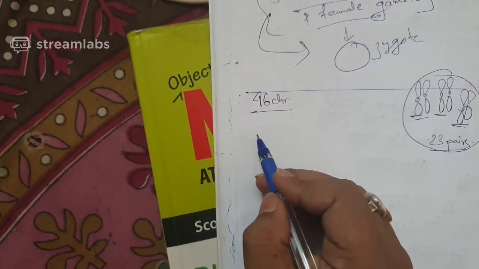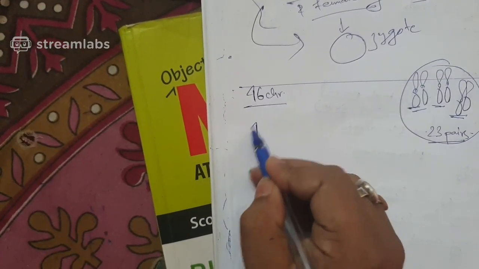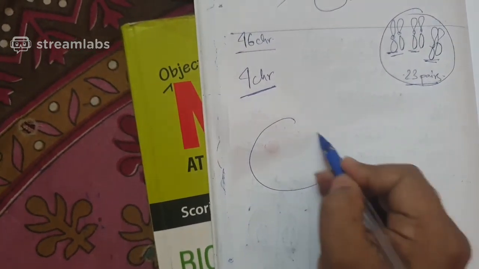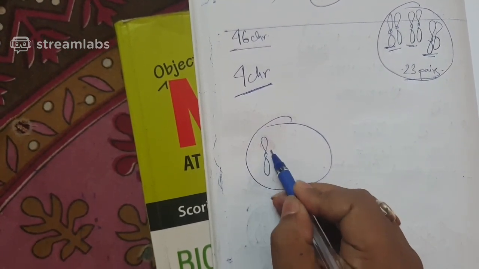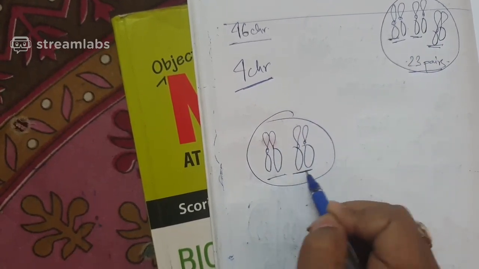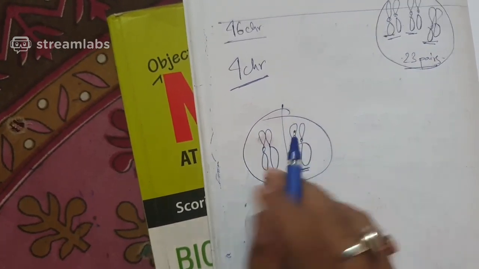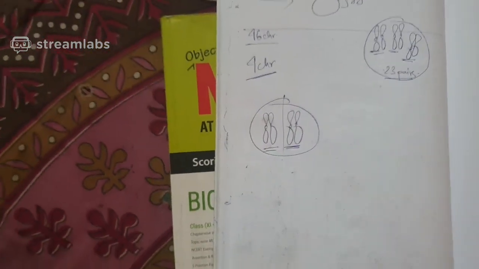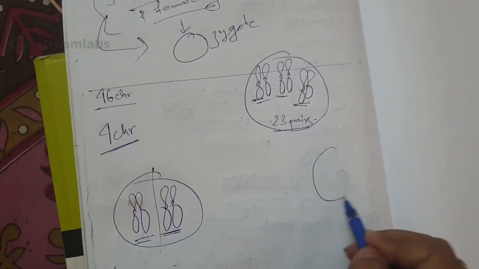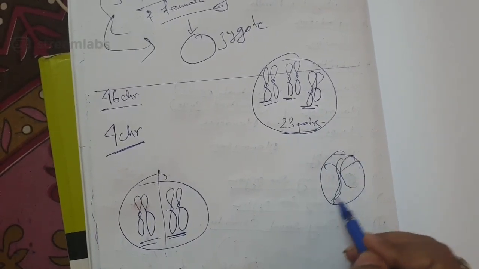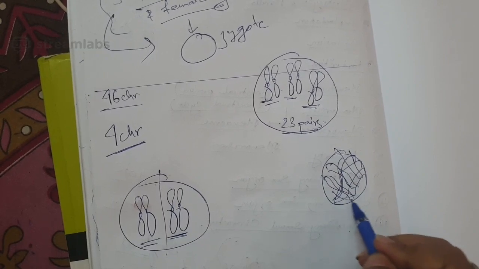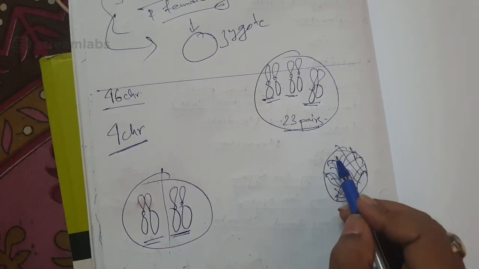Let us consider an organism containing only 4 chromosomes. Just a little food for thought. The 4 chromosomes will remain in homologous pairs. And if you remember from class 11, when do they form the homologue? They form it just before cell division, isn't it? Otherwise, when the cell is in normal condition, they are in this kind of condensed form. I hope you remember that. They remain in condensed form.